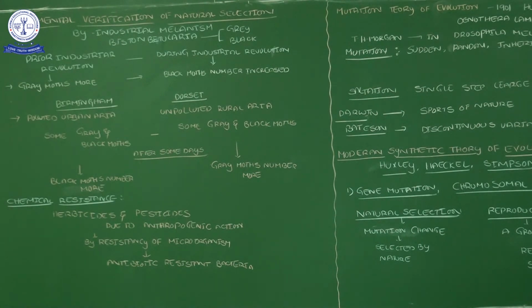And one more example here: chemical resistance. Chemical resistance is an anthropogenic action.